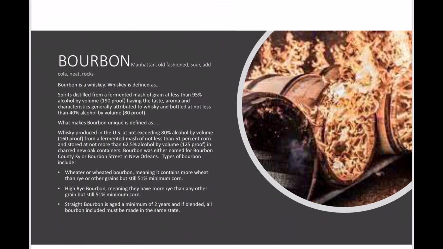What makes bourbon unique is that it's defined as whiskey produced in the U.S. at not exceeding 80% alcohol by volume, or 160 proof, from a fermented mash of not less than 51% corn and stored at not more than 62.5% alcohol by volume, or 125 proof, in charred new oak containers.